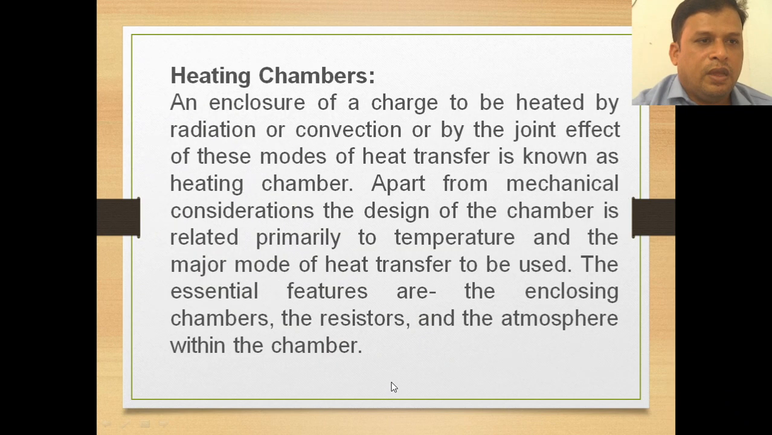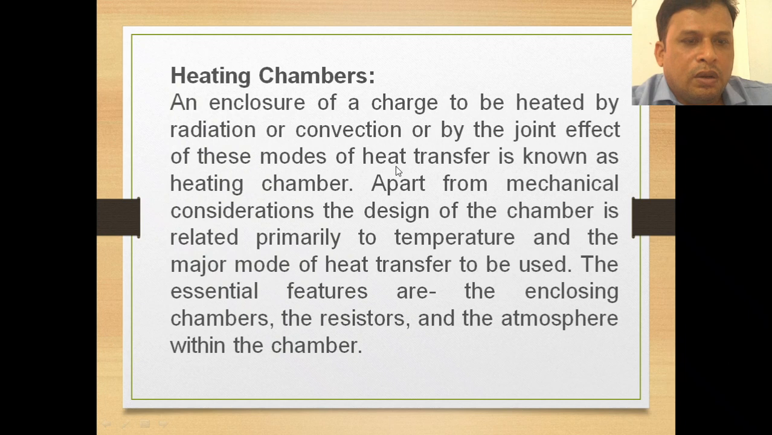Okay. Next is the heating chambers. An enclosure of a charge to be heated by radiation or convection, or by the joint effect of these modes of heat transfer, is known as the heating chamber. As already said, indirect resistance heating employs conduction, convection or radiation. The heating chambers also use the same radiation, conduction and convection processes to heat the elements. Here the heat transfer takes place by conduction and convection processes in the heating chambers of the ovens.